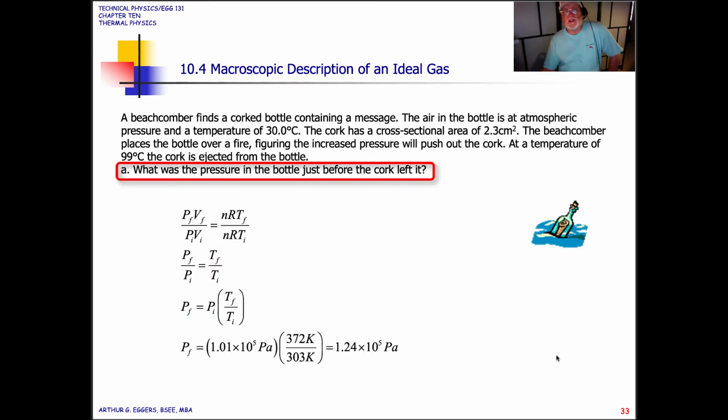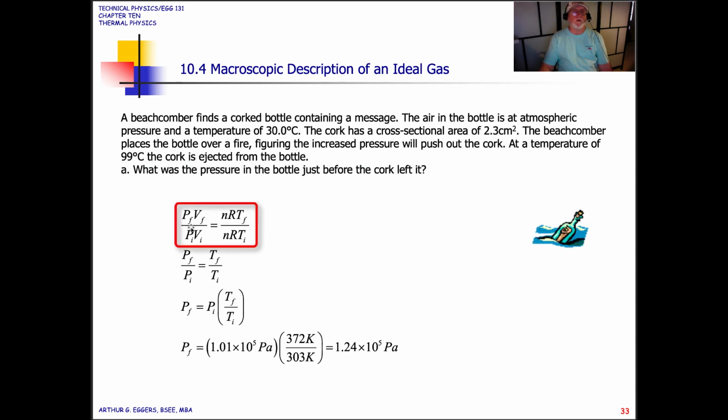Okay, the best way to learn this and to understand it is by applying it. A beachcomber finds a corked bottle containing a message. The message in the bottle is at atmospheric pressure and a temperature of 30 degrees Celsius. The cork has a cross-sectional area of 2.3 square centimeters. The beachcomber places the bottle over a fire, figuring the increased pressure will push the cork out. At a temperature of 99 degrees Celsius, the cork is ejected from the bottle. What was the pressure in the bottle just before the cork popped?